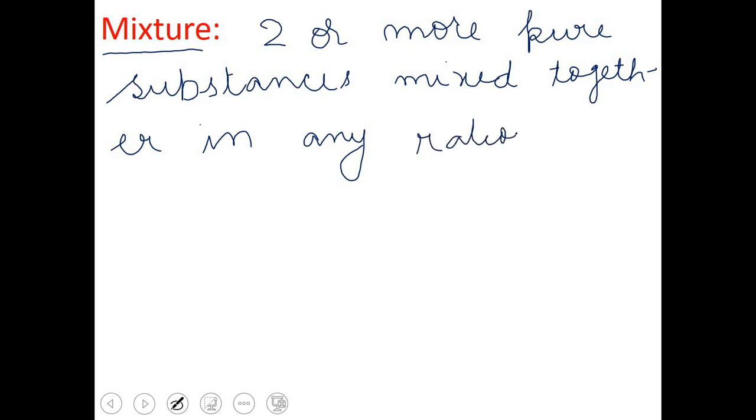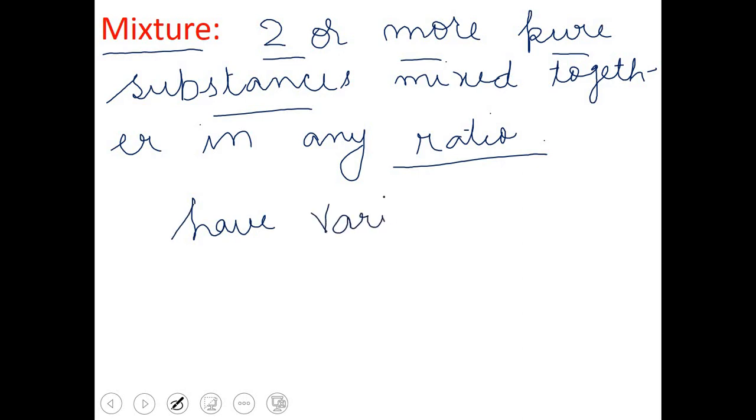So if the ratio is not fixed, it means the mixtures have variable composition. So I can write here, mixtures have variable composition. This is a very important property of mixture.